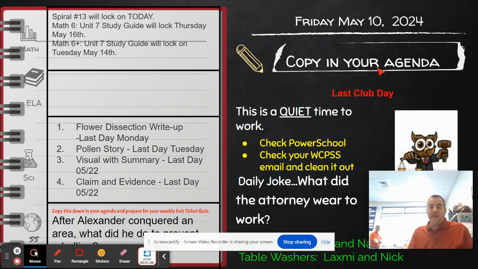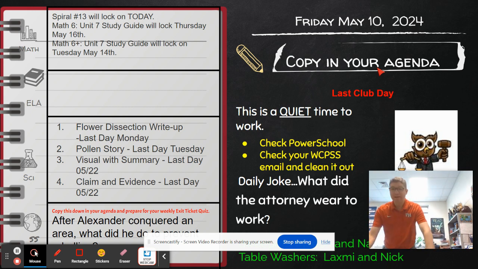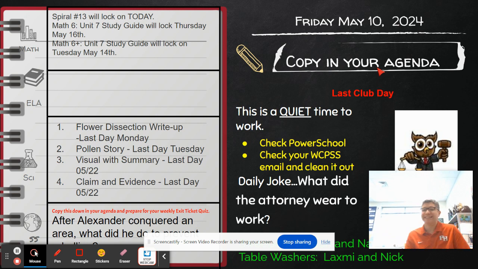Either way, ELA and social studies. Hopefully the weather is beautiful this weekend. Hopefully. Should be. All right, friends, let's talk a little bit about language arts.